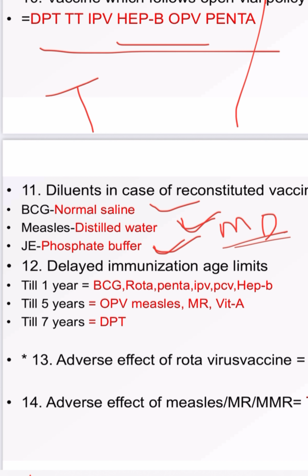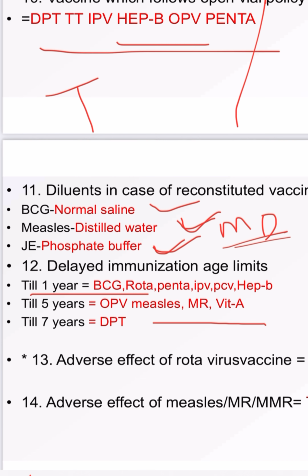Then next is delayed immunization age limits. So till 1 year, which vaccines can you give up to 1 year? BCG, Rota, Penta, IPV, PCV, hepatitis B. So remember this, because they ask the question that in OPD a 2-year boy comes with no history of immunization, which vaccine will you give? So up till 1 year you give BCG, Rota, Penta, IPV, PCV, hepatitis B.